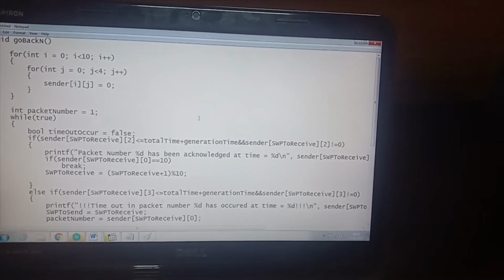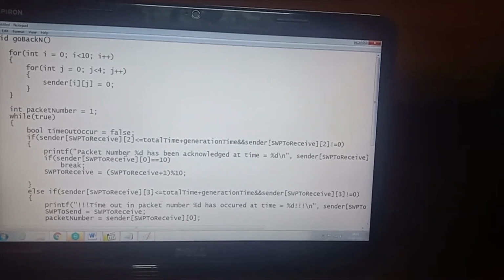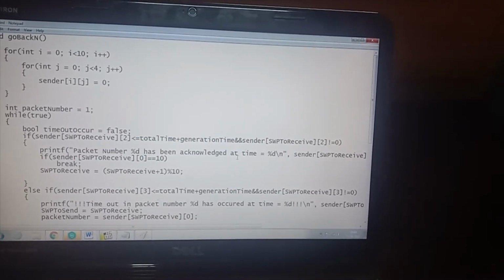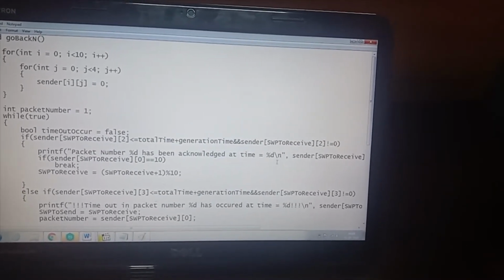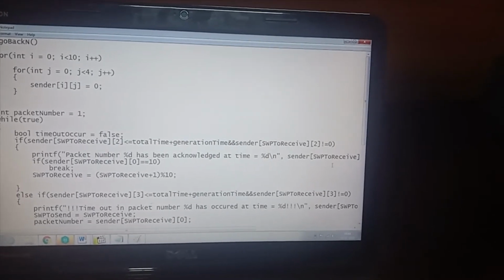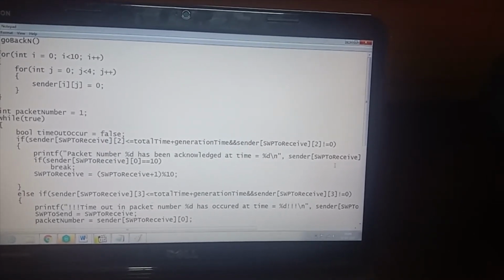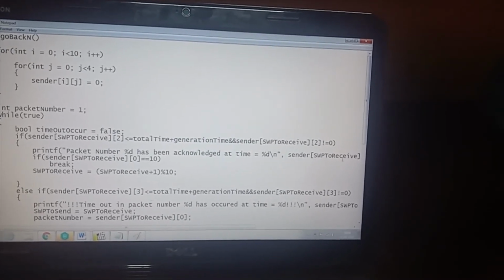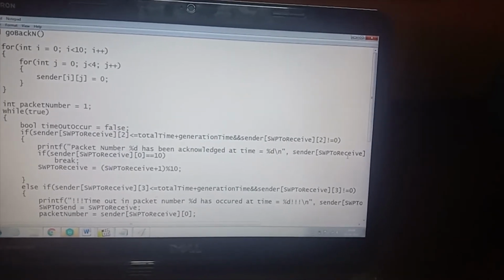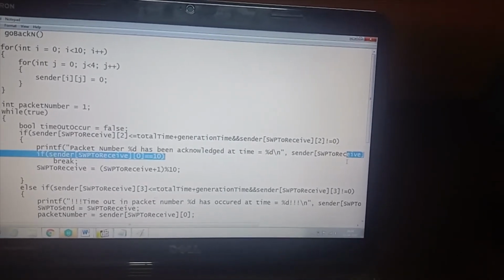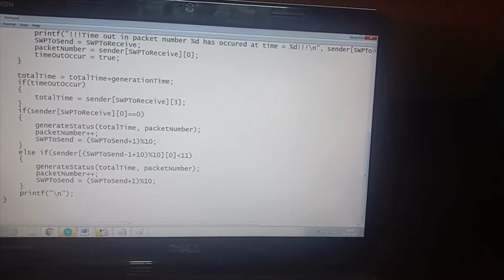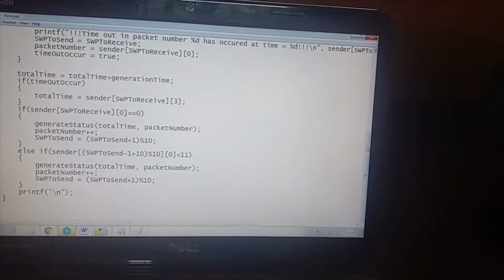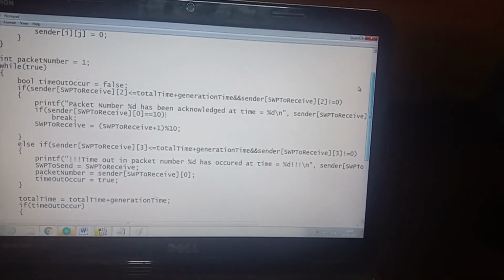then it means that the packet has reached the sender within the time that the timer has expired. So hence the packet can be acknowledged. So the packet number has been acknowledged with respect to the sender, and this is the sliding window protocol of that window. And as I told you before, 0 is used for packet number, and 2 is nothing but the acknowledgement time. So this will give you the time taken for that packet to reach the sender back, and this is nothing but the packet number which has reached the sender.